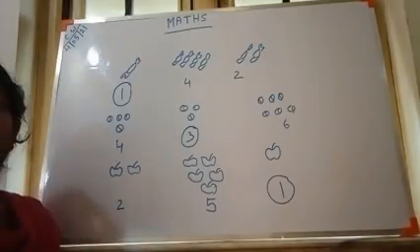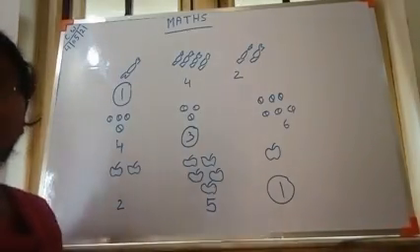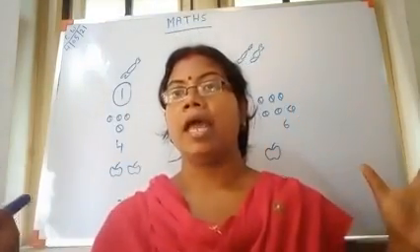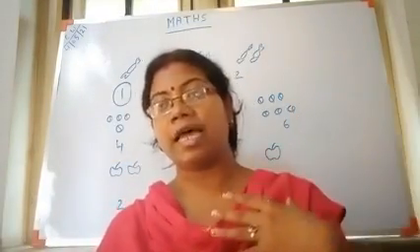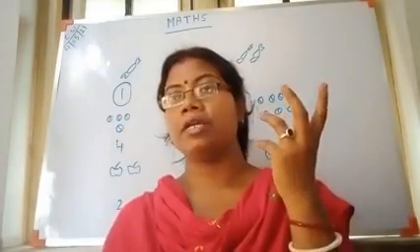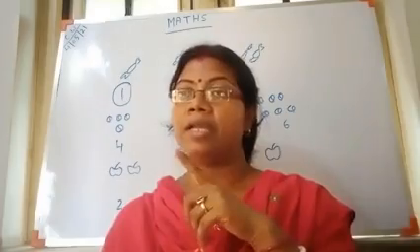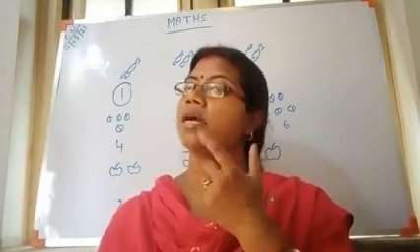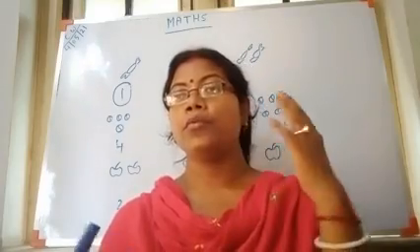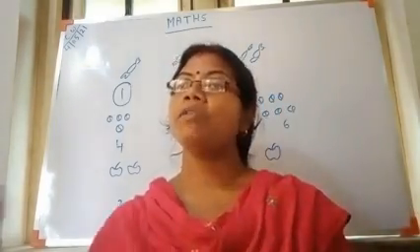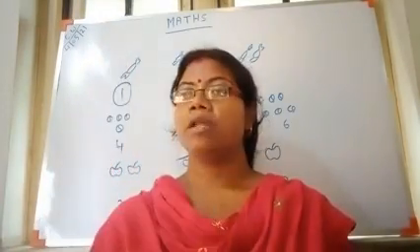Okay. Always keep in your mind, when we go forward counting, the number becomes big. And when we come from the backward side, the number becomes small. Because 100 is a bigger number, but 99 is smaller than 100. So automatically, when we come from the backward side, the number becomes small. When we go forward, the number becomes big.